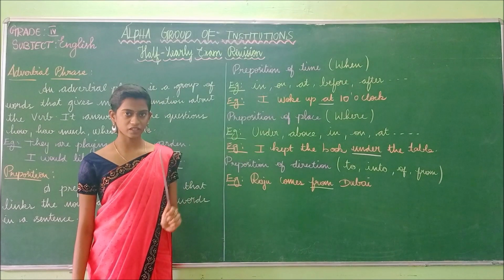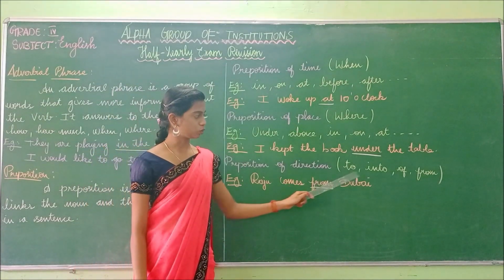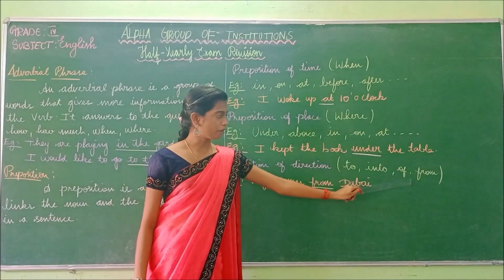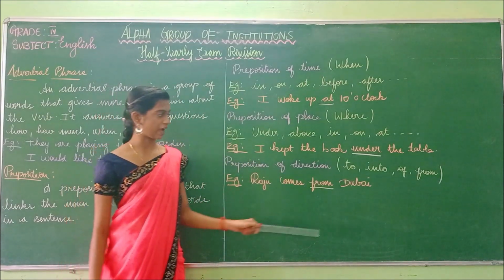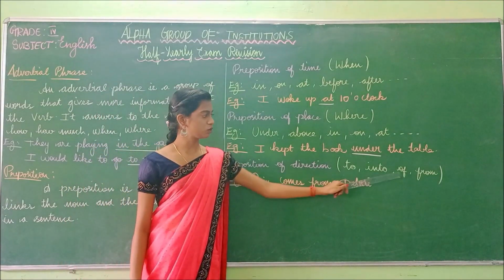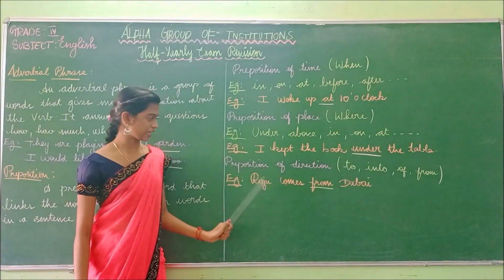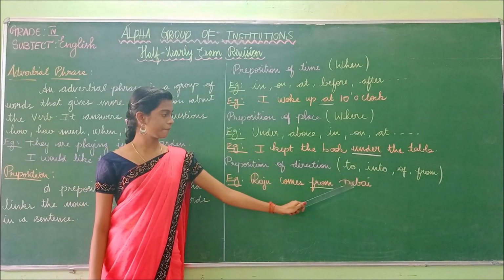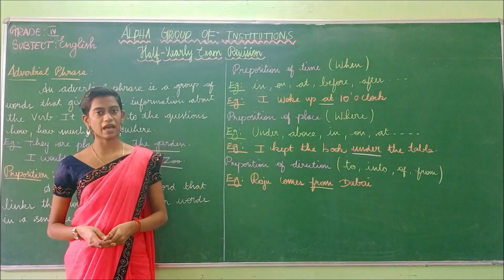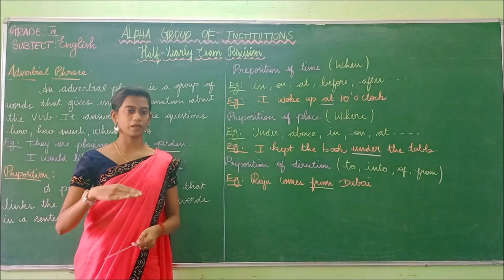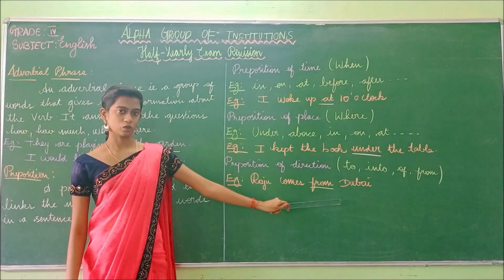This preposition of direction includes the words like to, into, of, from. And the example: Raju comes from Dubai. So it represents the direction, that is, where Raju is coming from. Okay, he comes from Dubai.